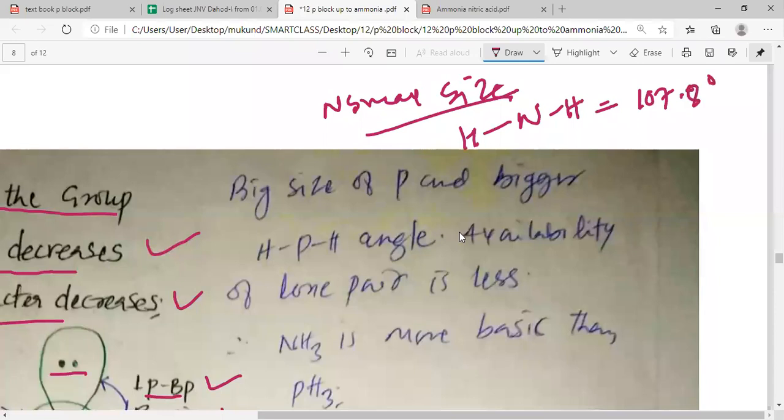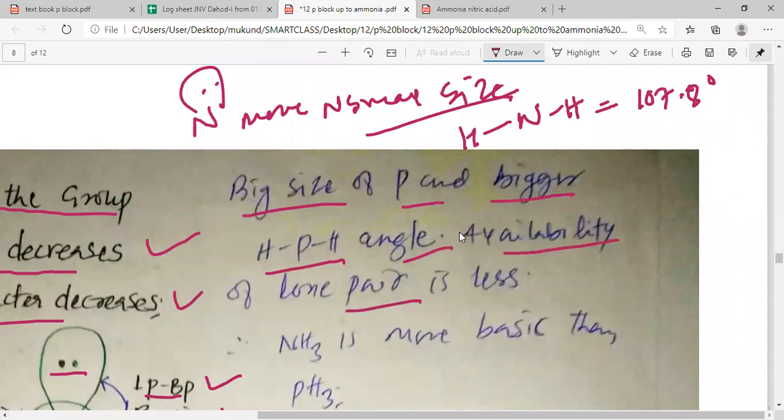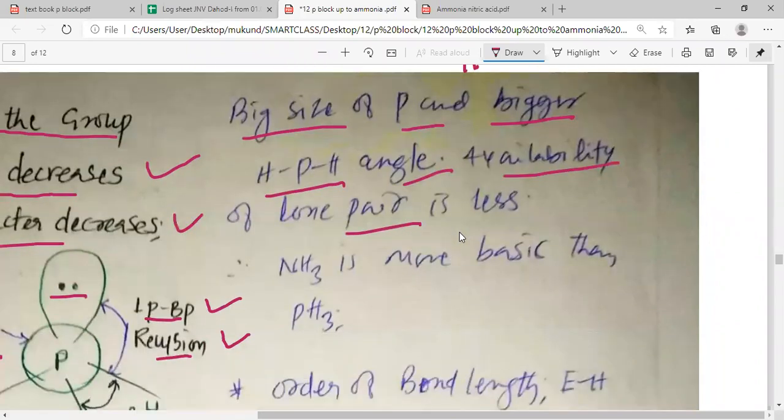Due to the small size and this bigger angle, the availability of lone pair on nitrogen is found to be more as compared to the big size of phosphorus and bigger HPH angle. The availability of lone pair is less in case of PH3, and thus NH3 is more basic than PH3.